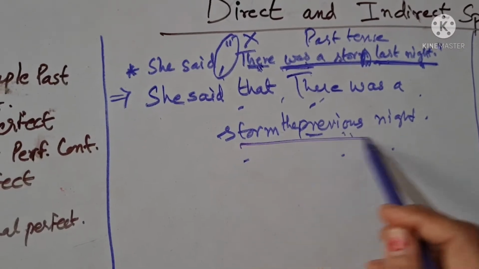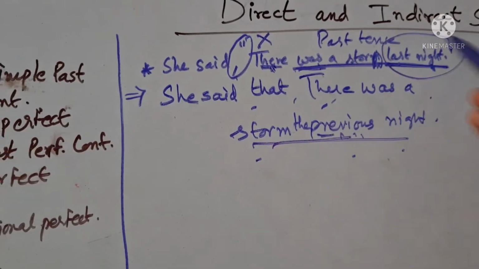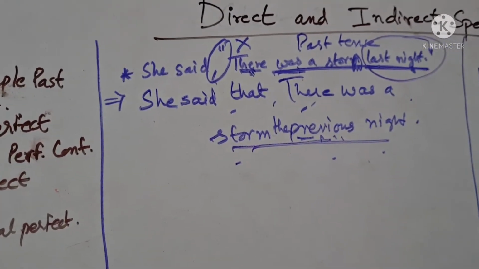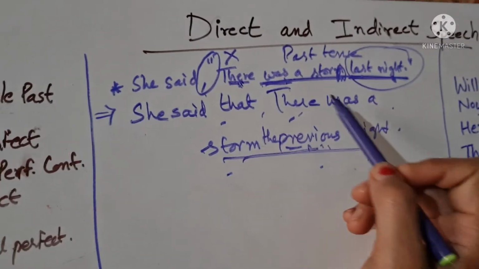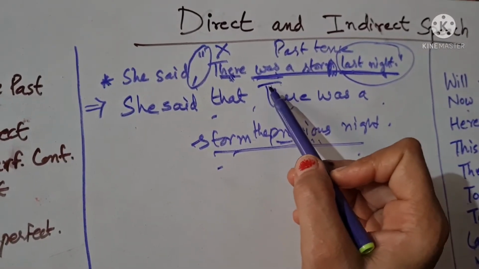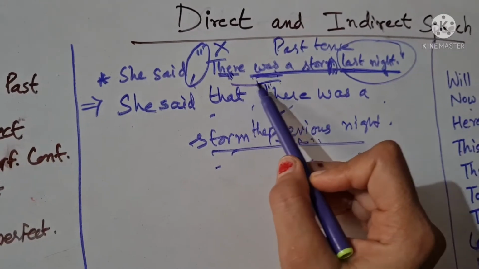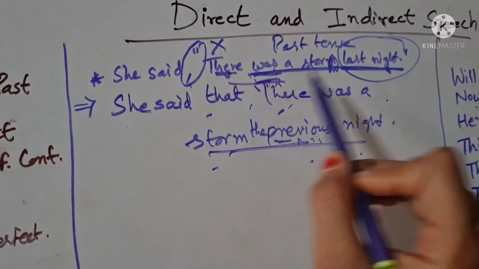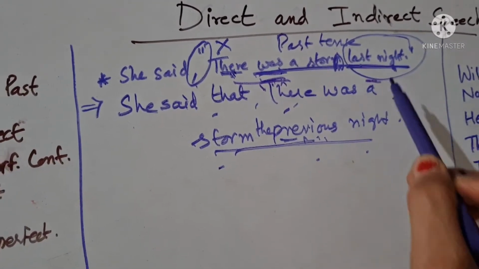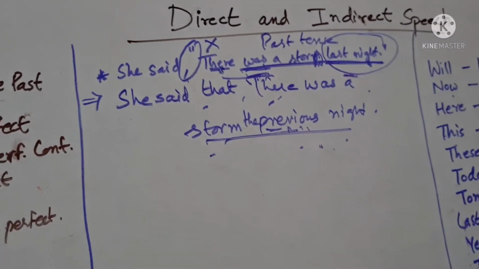And it is the only reason, due to this word, that we have not changed the tense here. So don't get confused about why tense is not getting changed here, why we have not used past perfect over here. The only reason is that they have given "last night," and you have to change the last night portion.